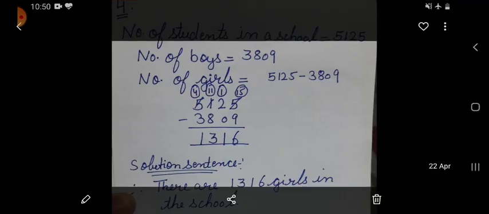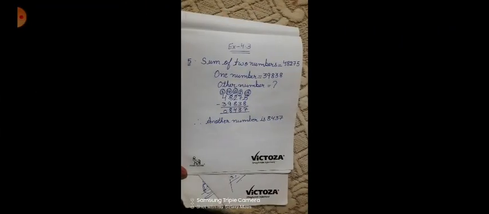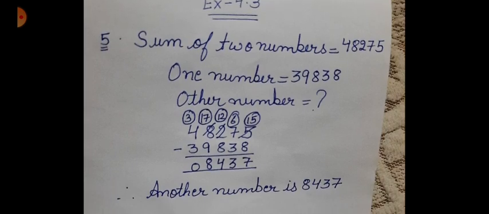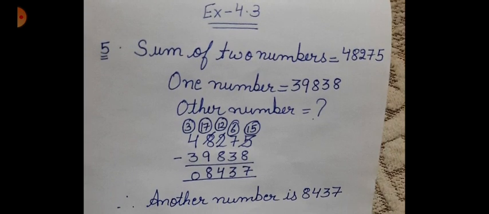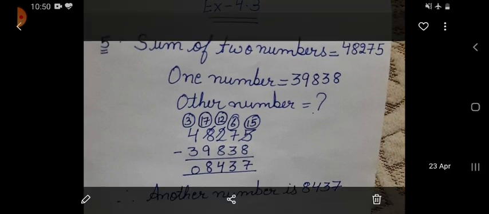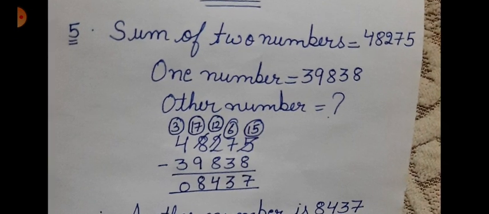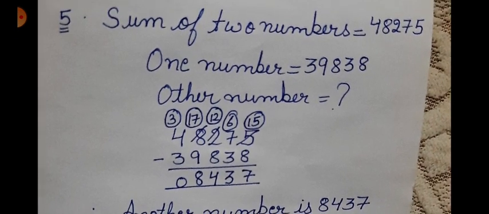I'll show you how you have to do it in the notebook also. Sum of two numbers is equal to 48,275. One number is 39,838. The other number we have to find out.